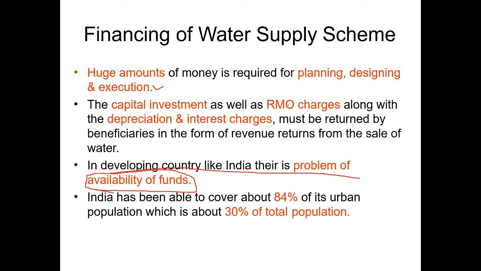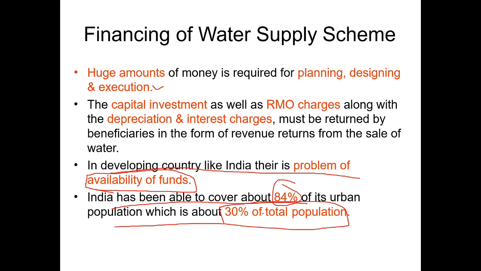India has been able to cover about 84% of its urban population, which is about 30% of the total population. Of the total population, 30% is urban, and we are covering 84% of the urban population.